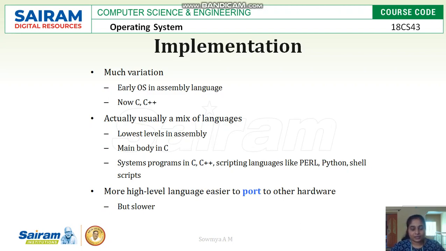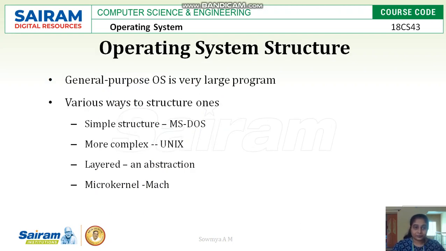And now the operating system is a mixture of low level assembly languages, and most operating systems' main program body is written in C, and system programs are written in C, C++. And coming to graphical user interface, the operating system is developed with the help of C# and .NET, and other programming languages and scripting languages like Perl, Shell, Python, all these are used in development of operating system. So general operating system structure is divided, like we have 4 different types of general operating system structure.